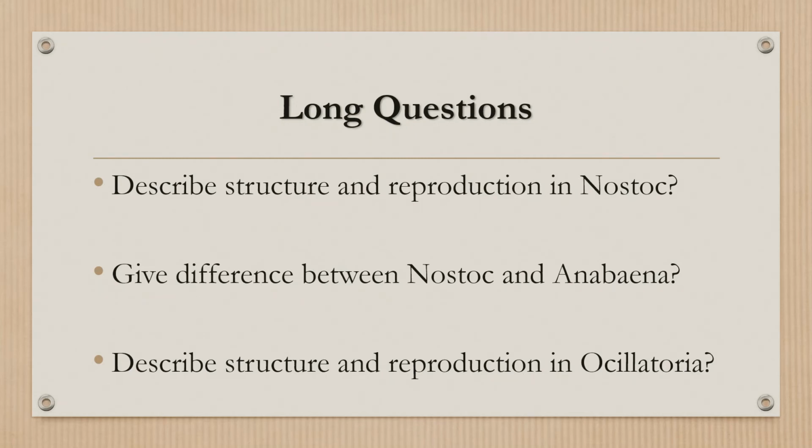Next question is, give the difference between the nostoc and the anabaena. As I have already told you about all the characteristics and features and reproduction of the nostoc, everything, this is one. And the second is the anabaena. The same things you have to tell about the anabaena. What are their differences in some of their cell structures? Their cell structures are different. Their reproduction is a little bit different from each other.